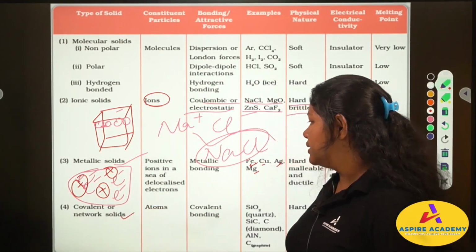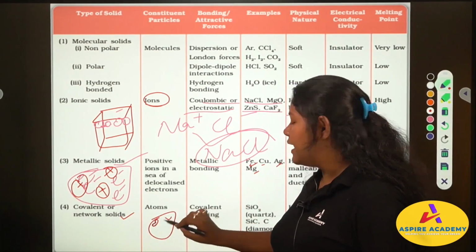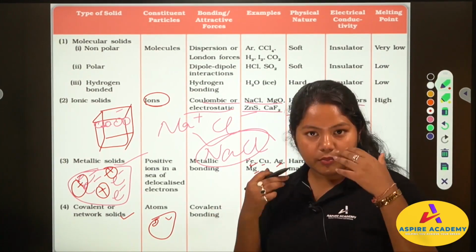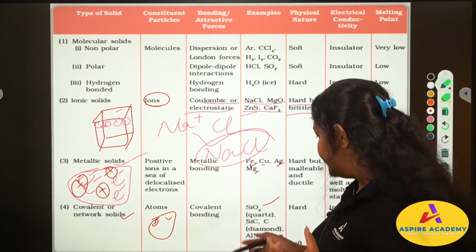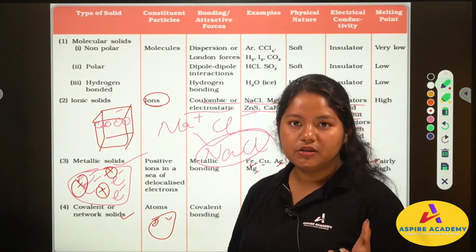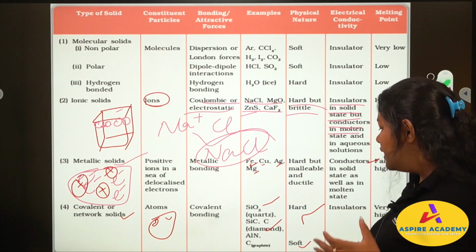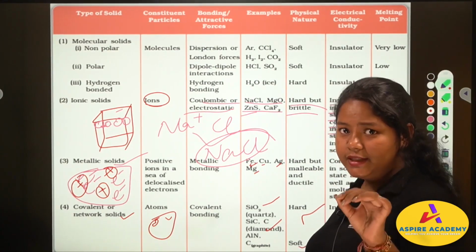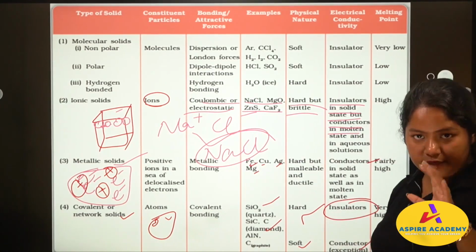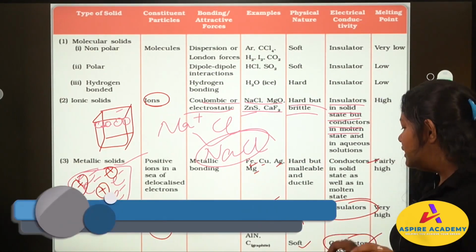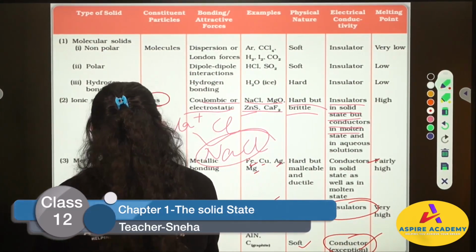Next we have covalent or network solid. Here the constituent particles are atoms. Covalent bonding is there, and examples are SiO2, quartz, like in a quartz watch. Diamond is also a solid that comes under covalent or network solid. They are hard and they are also soft, like graphite is soft, right? Pencil nib, they are soft. SiO2, quartz and others are insulators, but there is an exception: graphite conducts electricity. And their melting point is very high.